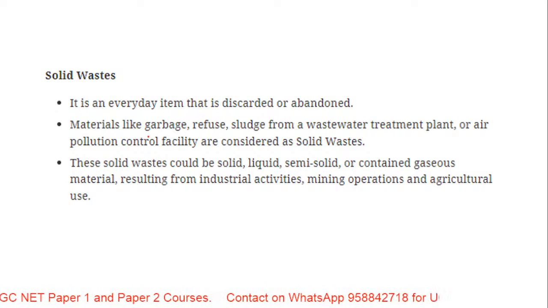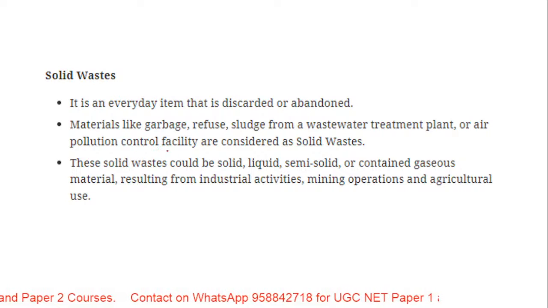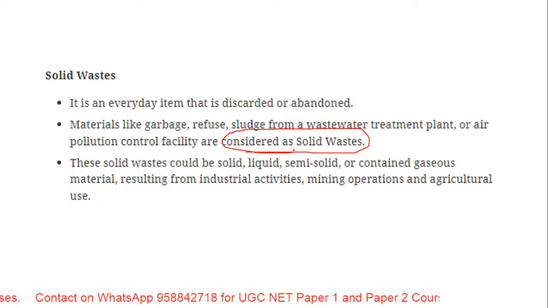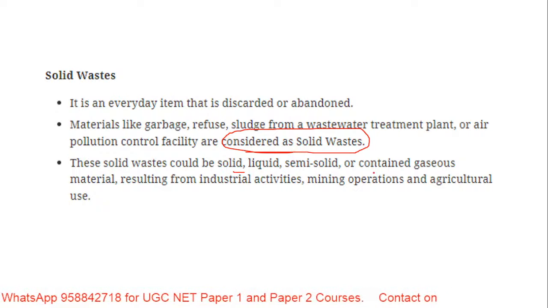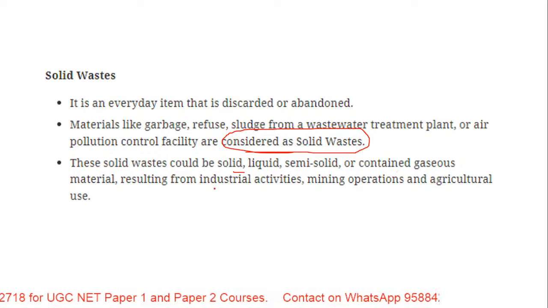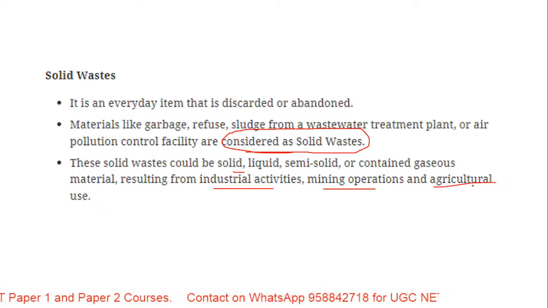Materials like garbage, refuse, and sludge from wastewater treatment plants or air pollution control facilities are considered solid waste. The waste can be solid, liquid, semi-solid, or contained gaseous material, resulting from industrial activities, mining operations, or agriculture.